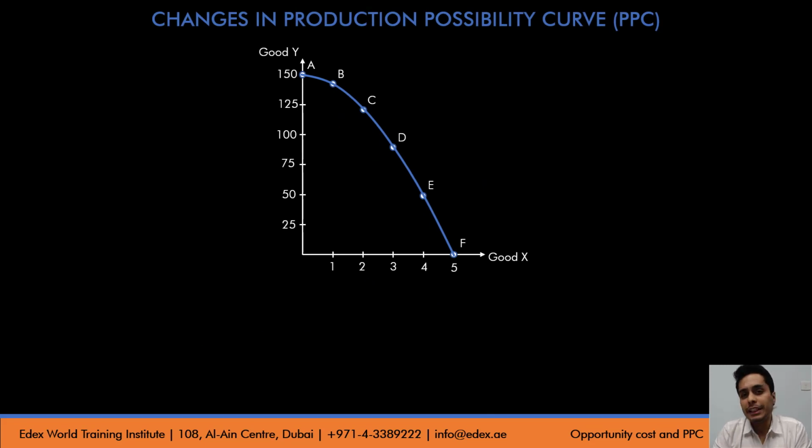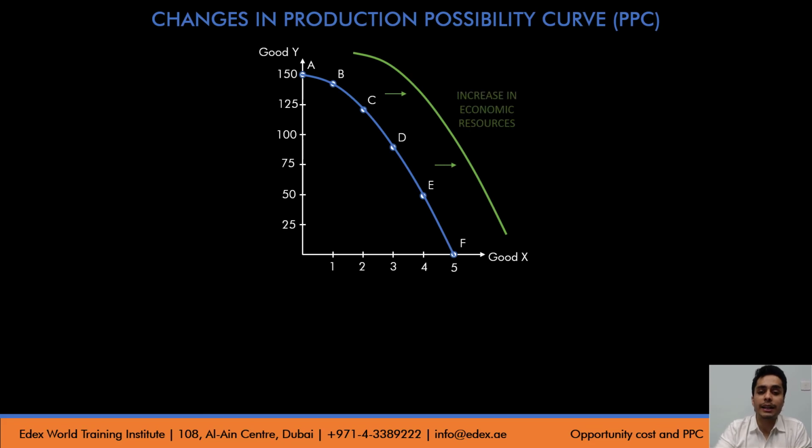Now, can the PPC change? Yes, PPC can change. PPC can shift to the right or shift to the left. So when does PPC shift to the right? PPC shifts to the right when there has been an increase in the resources. Now, from the first video, the previous video, we saw that the resources are land, labor, capital, and enterprise. If any of these resources increase in the economy, the maximum production possibility increases, and hence the PPC shifts to the right. There's a new PPC for the producer now.